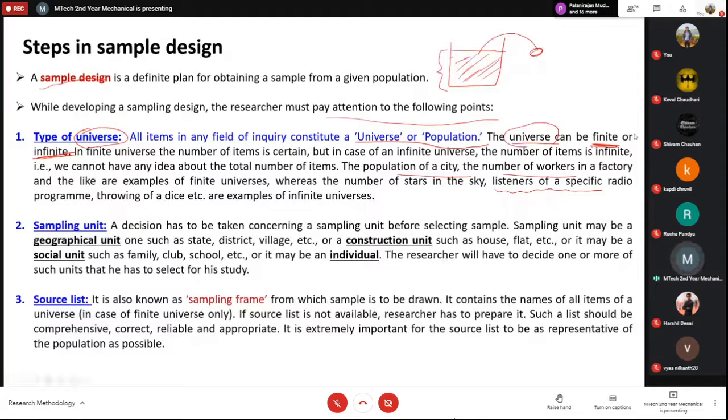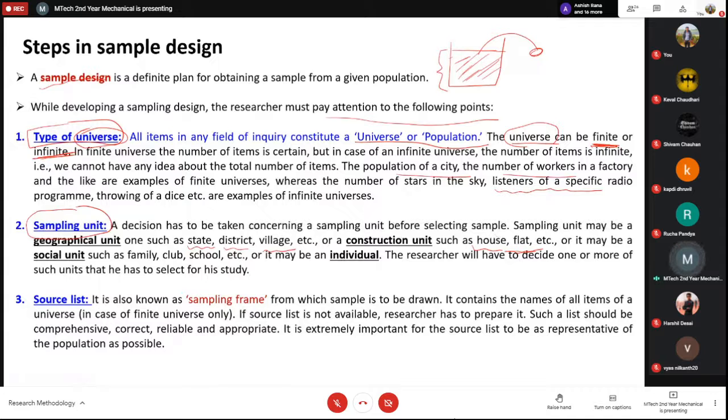So this is something that you have to pay attention to, what is the type of universe, what is the type of population actually. The second thing is what is the sampling unit. Okay, sampling unit means whether it is a geographical unit or a construction unit. Geographical unit means from where you are actually taking the sample. So whether it is a geographical unit, that means it is a state or district or a village, or maybe a country, or it is a construction unit such as the apartments or house or flat. Okay, so these things are also important depending on the type of study that you are performing.